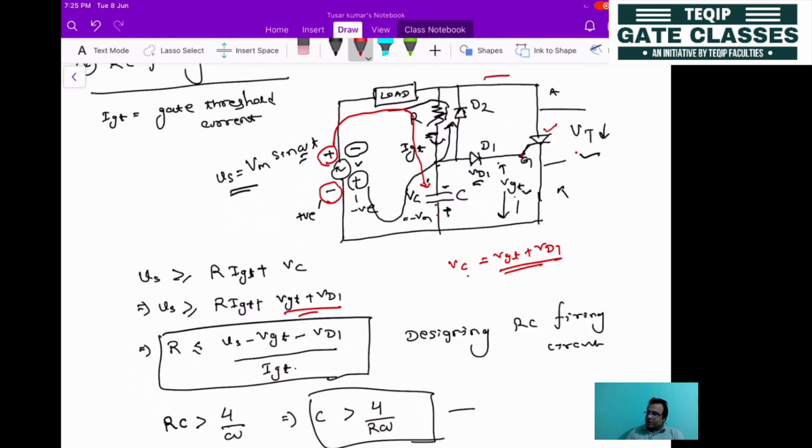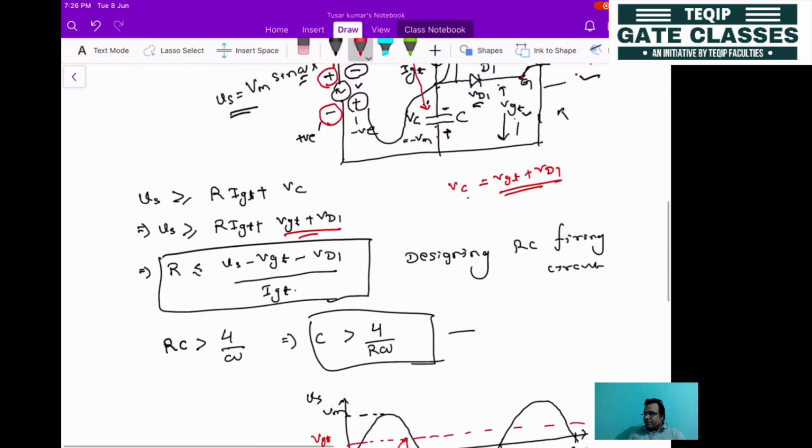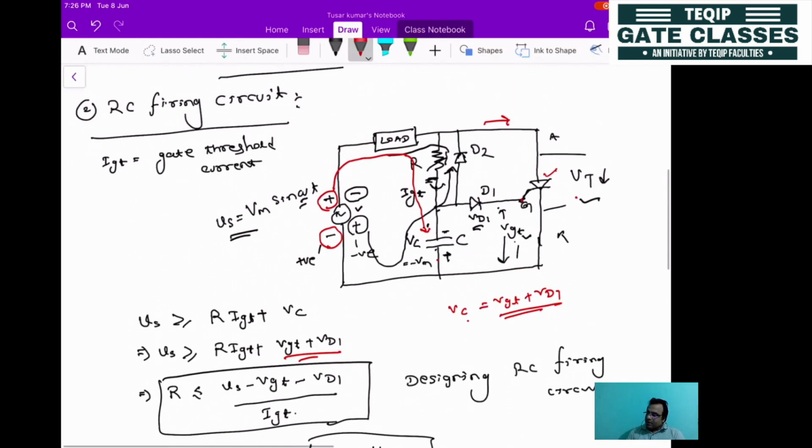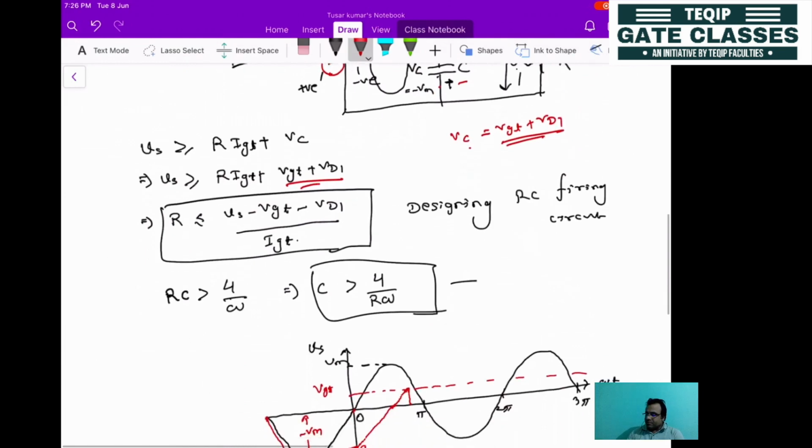All the currents will now be diverted through the thyristor. When all the currents are diverted through the thyristor, this voltage will gradually come to the 0 value. Why? Because the capacitor, charged with plus and minus, will also get discharged through the thyristor, since heavy current will be flowing whenever it is switched on, so the capacitor voltage will become 0.